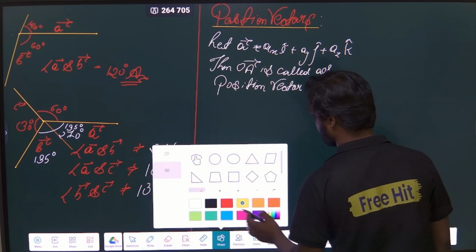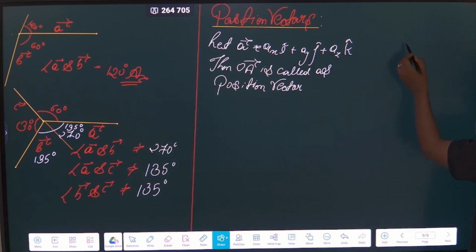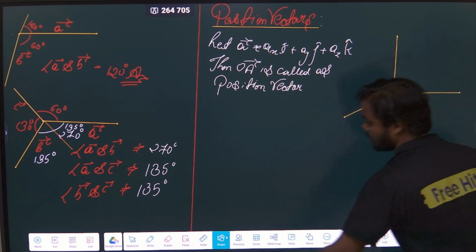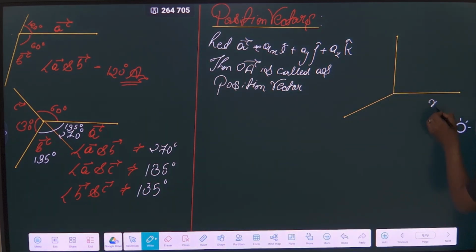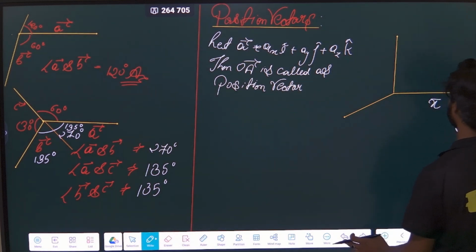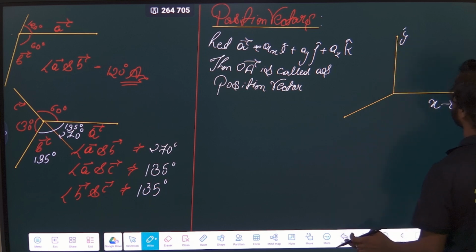Let us see in the diagram, it will be more clear to you. Suppose this is my y-axis, this is my x-axis, and this is my z-axis. Please make your notes because that is very important. If you have your own notes, you will get the notes, but it is better if you make your own note, because then only you can get a good idea.